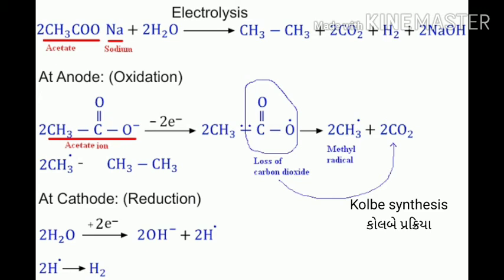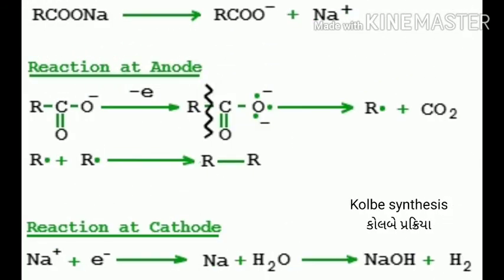At the anode, an oxidation reaction occurs. 2 moles of acetate ion lose 2 electrons, with loss of carbon dioxide, and methyl radical is produced. These 2 methyl radicals combine and give the alkane. At the cathode, a reduction process occurs. 2 moles of H2O plus 2 electrons give 2 OH minus plus 2 H radicals. These 2 H radicals combine and give the H2 molecule. This is also Kolbe synthesis.